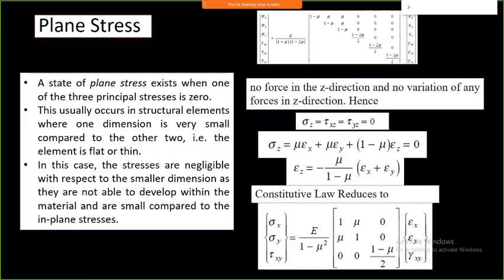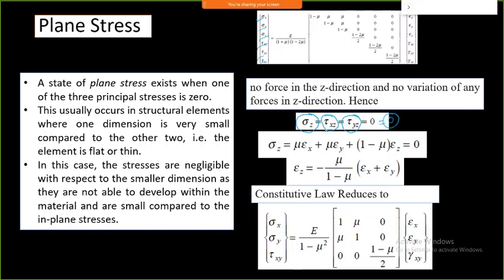So if you look at the types of equations, in a 3D equation you can just look here: sigma x is there, y is there, z is there, tau xy, all these are there. Now I can have sigma z as 0. Similarly, the stresses on the x plane or y plane in the z direction also become 0.